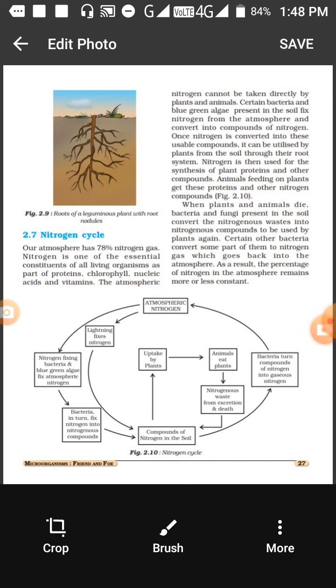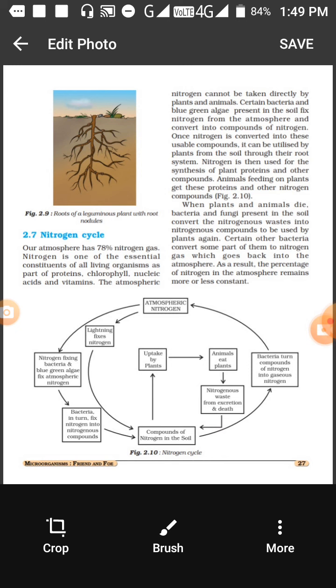In this cycle you can see that there are some arrows shown. So I want you all to go through this diagram very carefully. It is showing how the nitrogen is entering the soil, from the soil how it enters the plant, and from the plant how it enters the soil back. From the plant, nitrogen enters the soil when the plants die, or when the plants are eaten by animals and the animals produce waste. Then the waste again mixes with the soil.